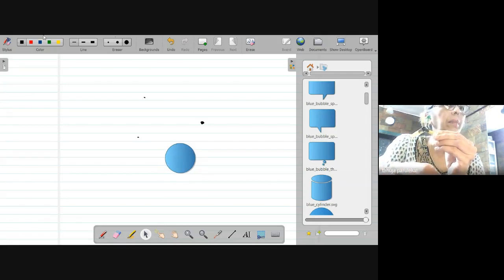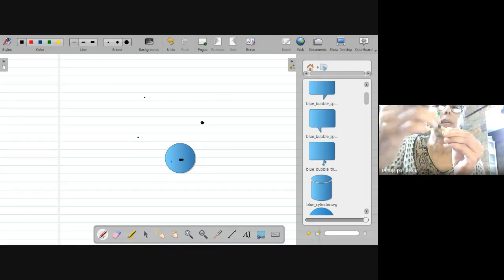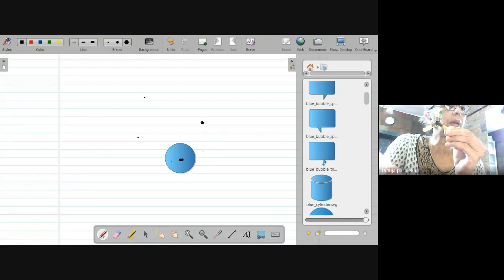Before that, let me just put in the front carbon. Front carbon is shown as a dot over here. Okay, and the bonds which are coming out from the front carbon are shown like this, and like this. And from the back carbon, understand that they are not going inside, they are coming from the circumference. Okay, these are the three from here.